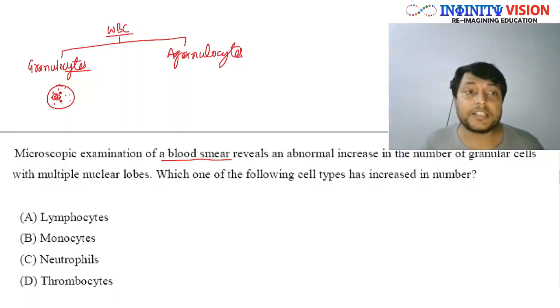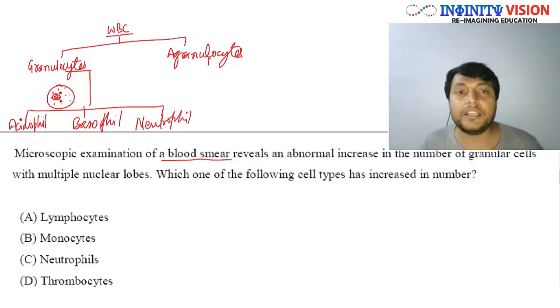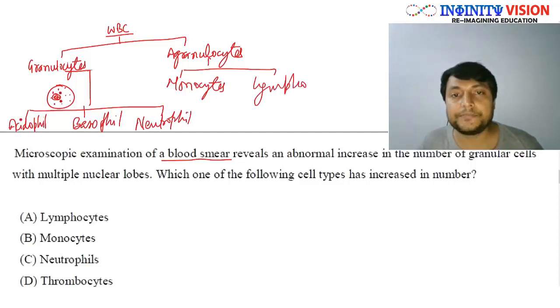Correct. Now these granulocytes are further of three types: acidophil, that is also known as eosinophil, basophil, and neutrophil. Okay, we will see later. And the agranulocytes are further of two types, that is monocytes and lymphocytes.